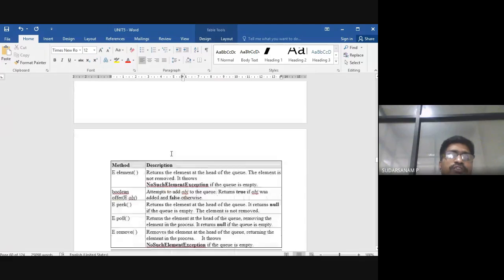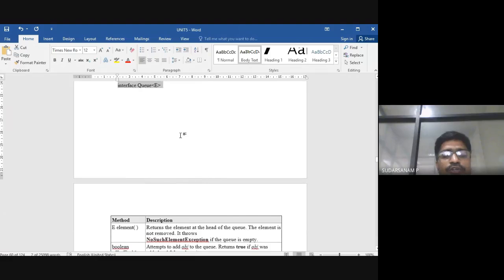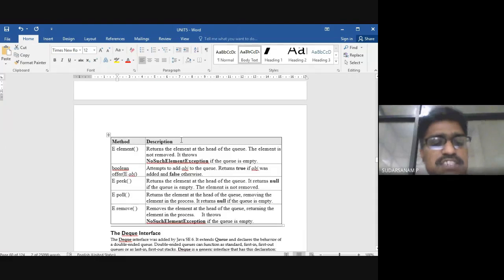Now E element returns the element at the head of the queue; the element is not removed. It throws a NoSuchElementException if the queue is empty. Next is boolean offer.